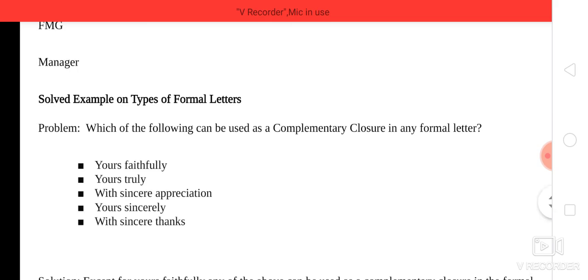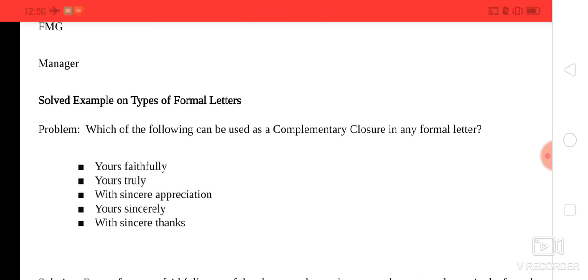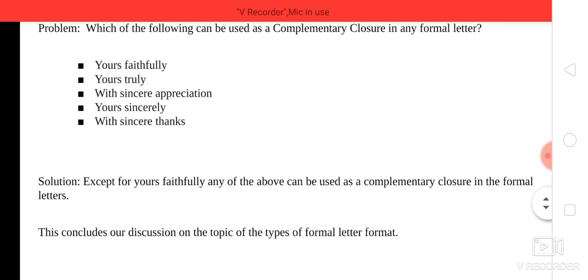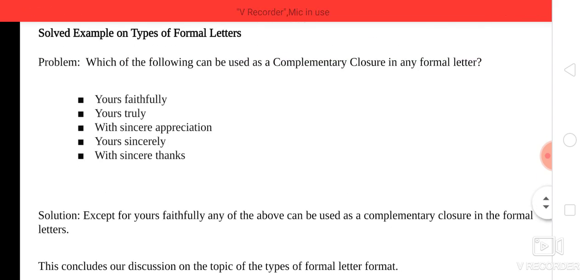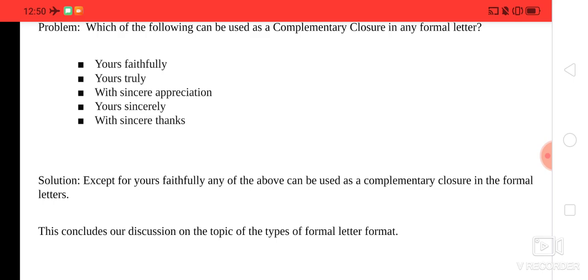See, one more thing. Which of the following can be used as a complimentary closure in any formal letter? Either you use yours faithfully, yours truly, or with sincere appreciation, which is the most expected, right? See, except for yours faithfully, any of the above can be used as a complimentary closure in formal letters, right? So this is all about formal letters.